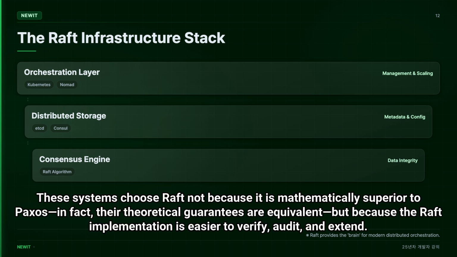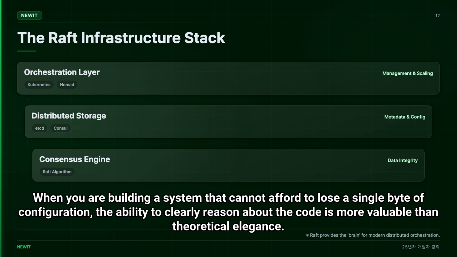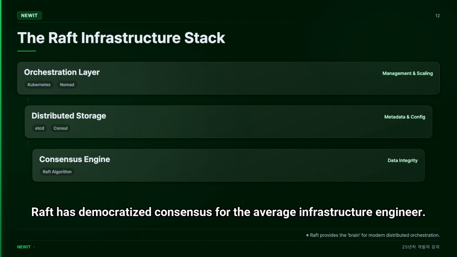These systems choose Raft not because it is mathematically superior to Paxos. In fact, their theoretical guarantees are equivalent, but because the Raft implementation is easier to verify, audit, and extend. When you are building a system that cannot afford to lose a single byte of configuration, the ability to clearly reason about the code is more valuable than theoretical elegance. Raft has democratized consensus for the average infrastructure engineer.